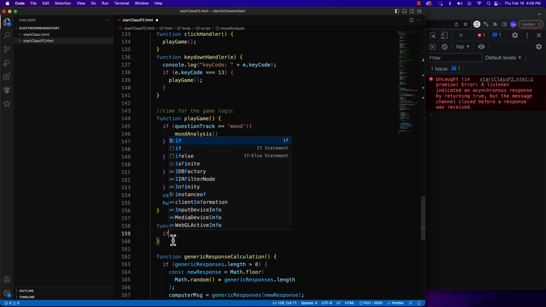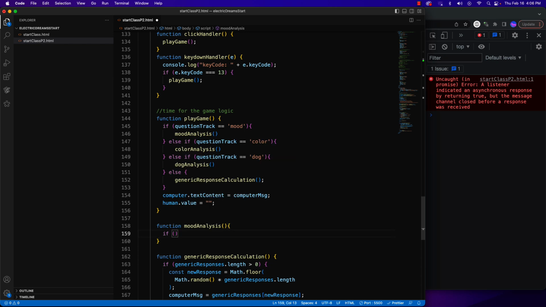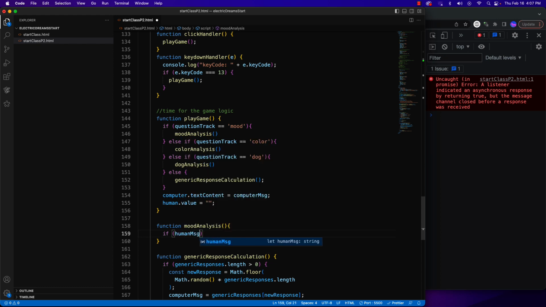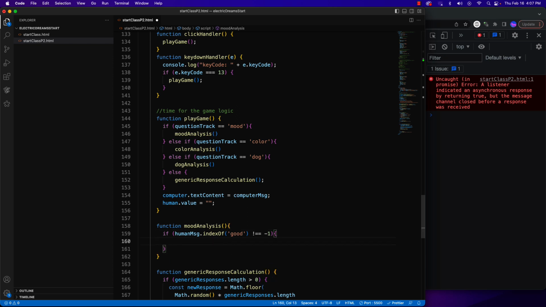One thing that we do need to think about, because what I'm going to be doing is using a method. So if the human message, what they typed into the box, if we say the index of that, and I'm going to first look for, if we remember in our flowchart, the options I'm looking for are good and bad. So if they say good, we choose not equal to -1. If it's not equal to -1, then we want to do something and then update that question track.